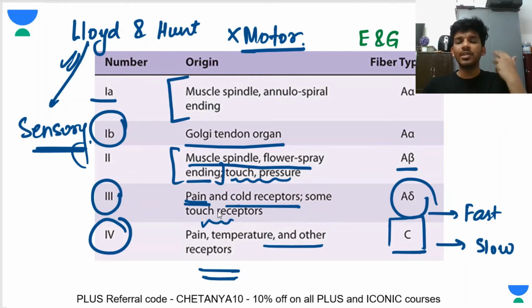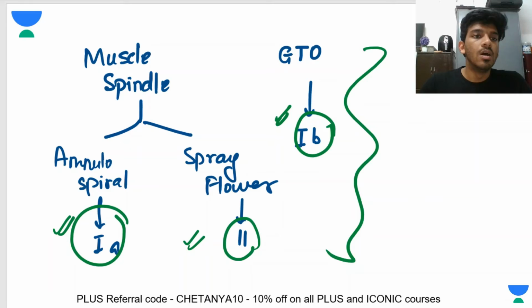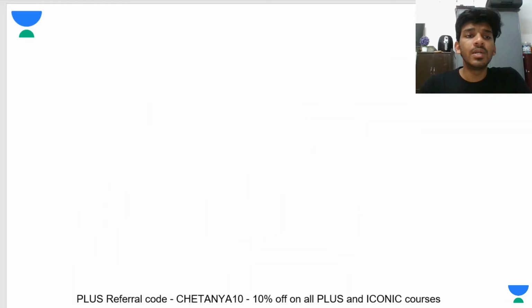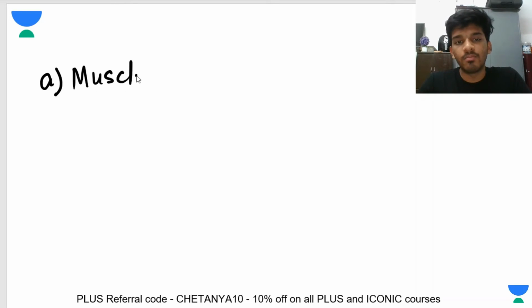So now let's try to frame a few questions from here. What are a few possible questions? Maybe somebody could ask you: what is the type of fiber present in the muscle spindle?